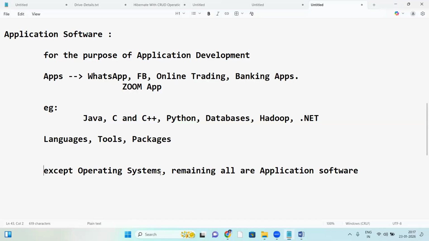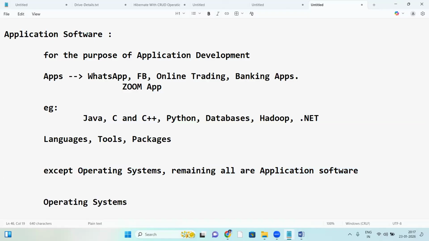Okay, so except operating systems, remaining all are application software. Whatever it is, except OS, remaining all are maybe testing tools, AWS tools, infrastructure management tools, DevOps tools, or maybe some languages and packages. All come under application software.